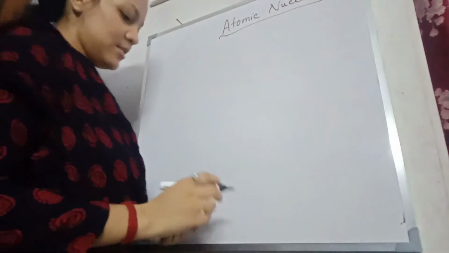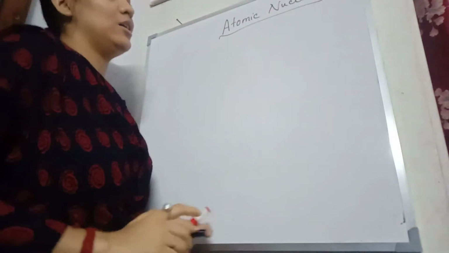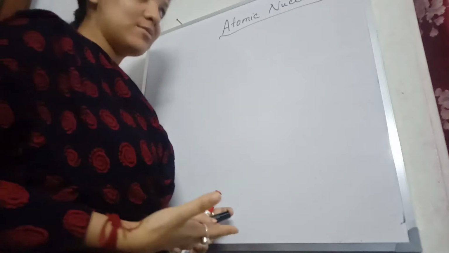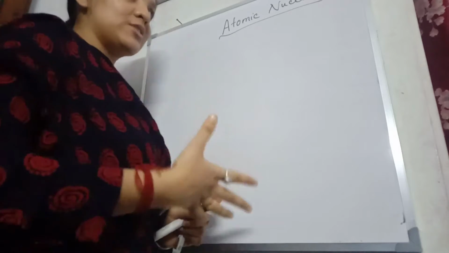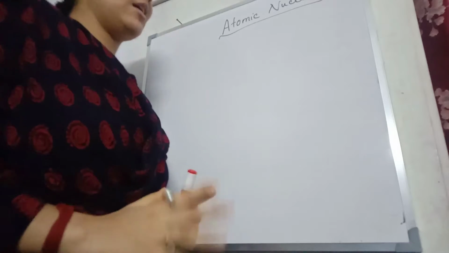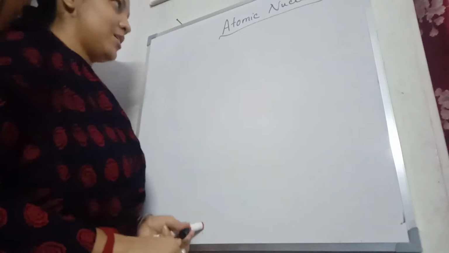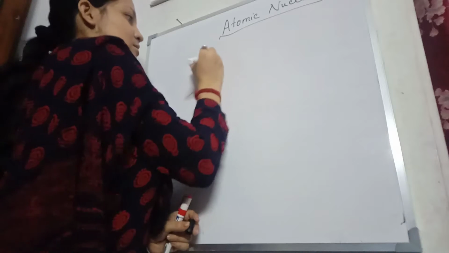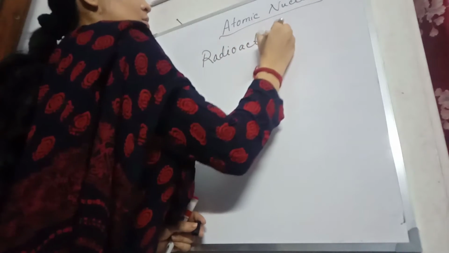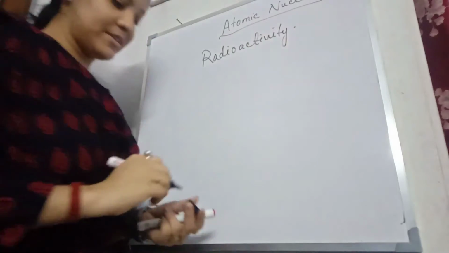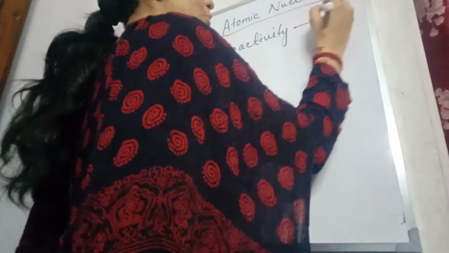Last class we spoke about radioactivity. We spoke about the type of emissions emitted by a radioactive substance, and the properties of alpha, beta, gamma radiations. Radioactivity is a nuclear phenomenon.